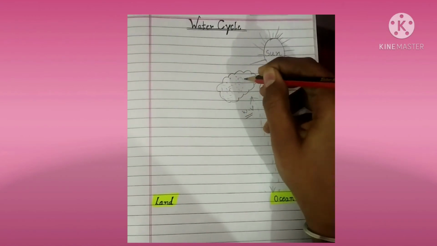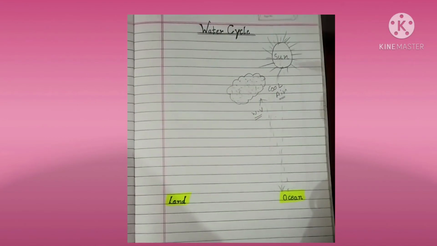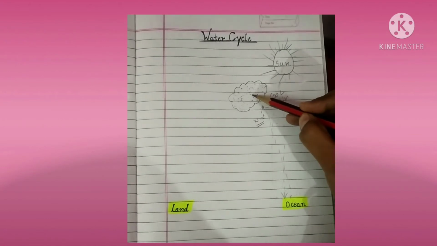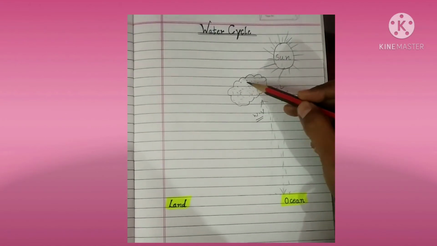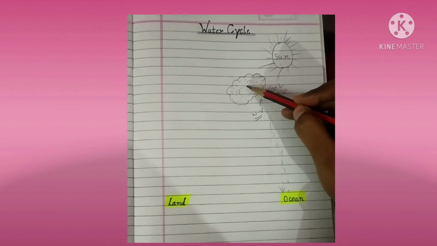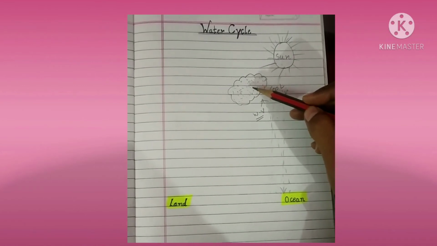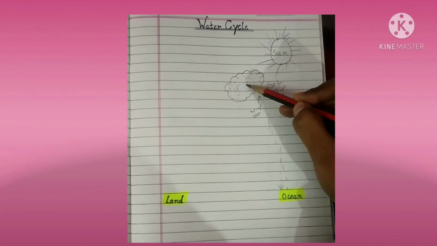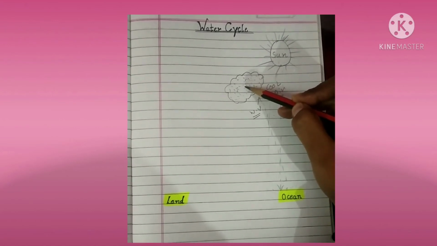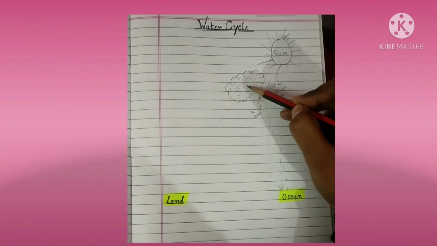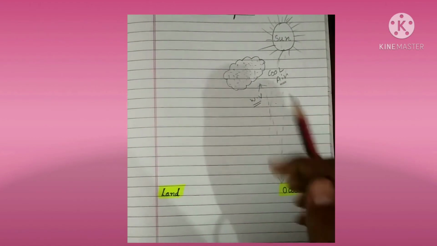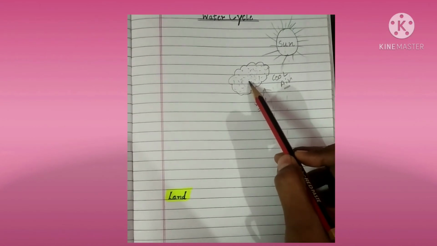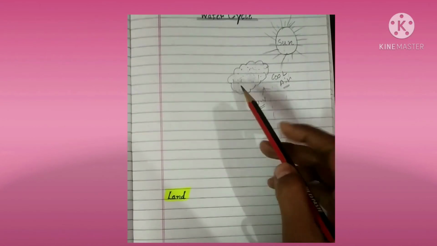Am I clear? Right? These water droplets will come together and form cloud. Right? When these water droplets become too heavy, and the cloud cannot hold them for so long, then this cloud will release the water in the form of rain.